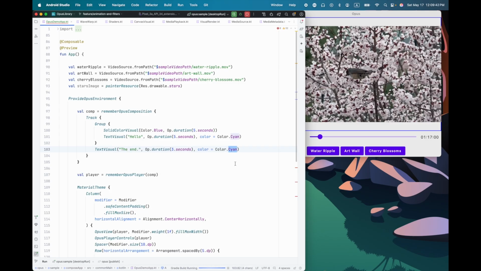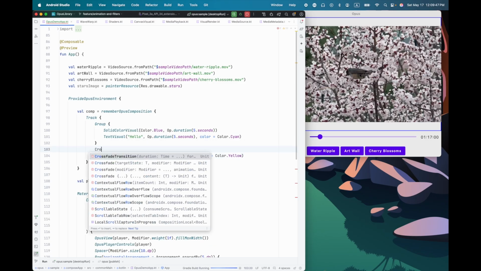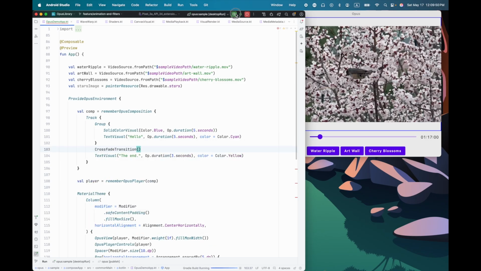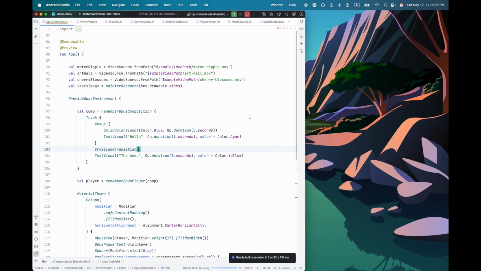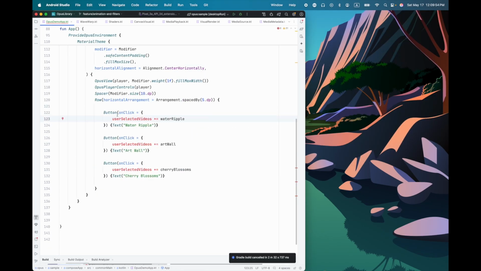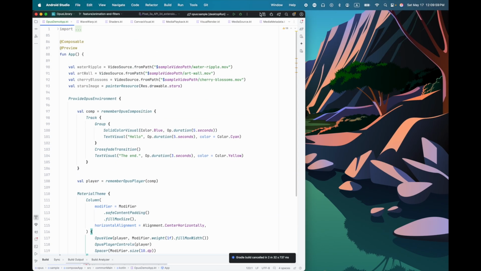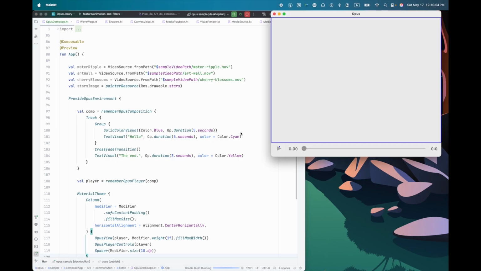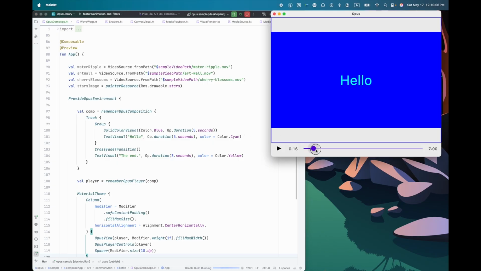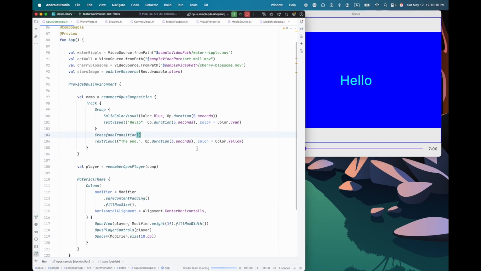And we'll make this yellow, and let's put a crossfade transition between them. So let's just see what we have so far. Oh, of course, I didn't get rid of this. Let's get rid of that. So there we go. We have the text and the solid color background, and it crossfades into the end. Okay, great. Super easy.